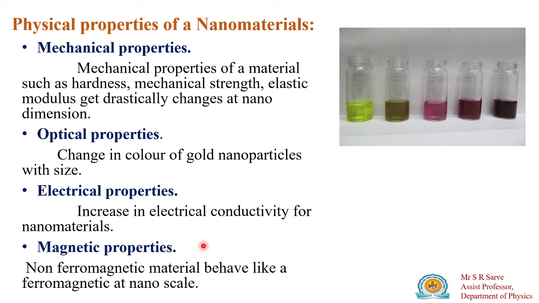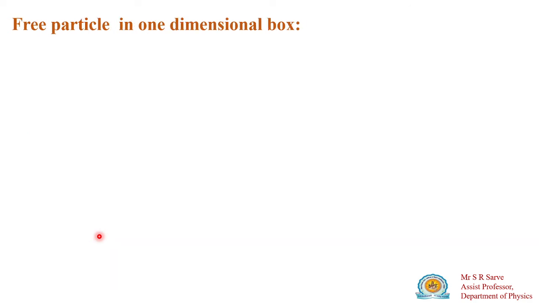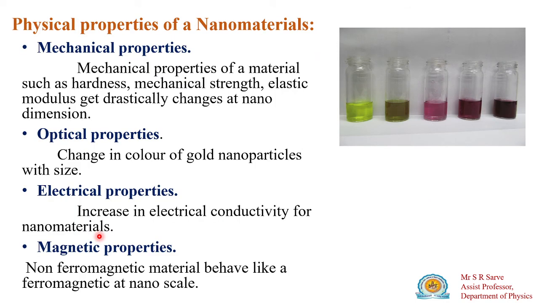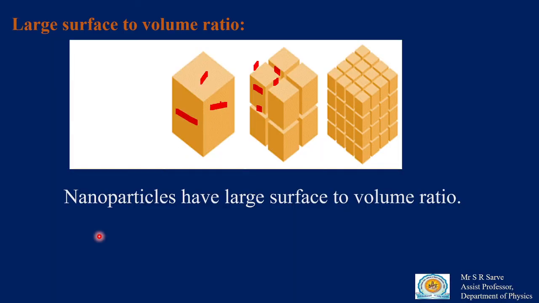properties also. Some materials which are non-ferromagnetic at bulk size become ferromagnetic at nano size, as well as some paramagnetic materials which are paramagnetic at bulk size but act as ferromagnetic at nano size. So these properties, mechanical, optical and electrical, change when the particle size is reduced to the nanometer range. So this is about the big properties of nanomaterials and their classification.